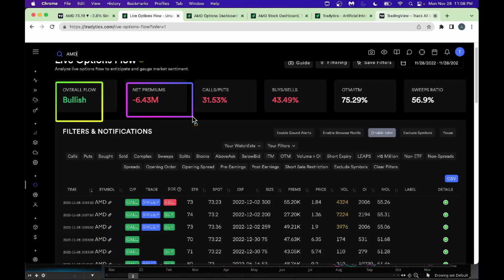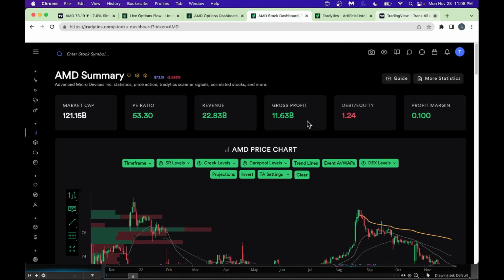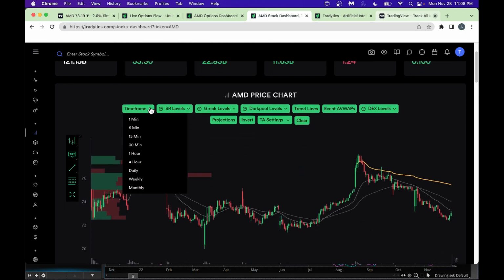Now we'll go a little more deep into this, and I will take you to the stock dashboard to begin with. Look, we got a nice stock dashboard from tradytics.com, and normally I love to look at the time frame here, maybe say a 15 minutes time frame. It will give you a couple of days to work with. So let's go with 15 minutes. It will give you about 10 days of time frame here the moment you choose this.